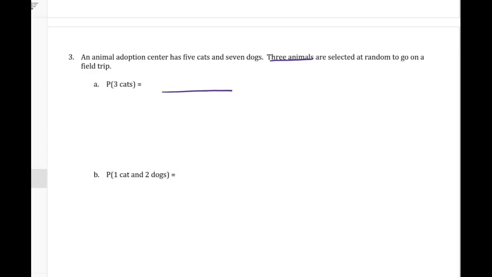So our denominator is always still our kind of total options that we're looking at. So in this case, we're looking at total animals versus cats and dogs are going to be on the top. And this will hopefully make more sense in a minute. So in total, we have 12 animals. And we're choosing 3 of them to go on a field trip. Yay, they'll be so happy to go on their field trip. And so then on the top, cats versus dogs.